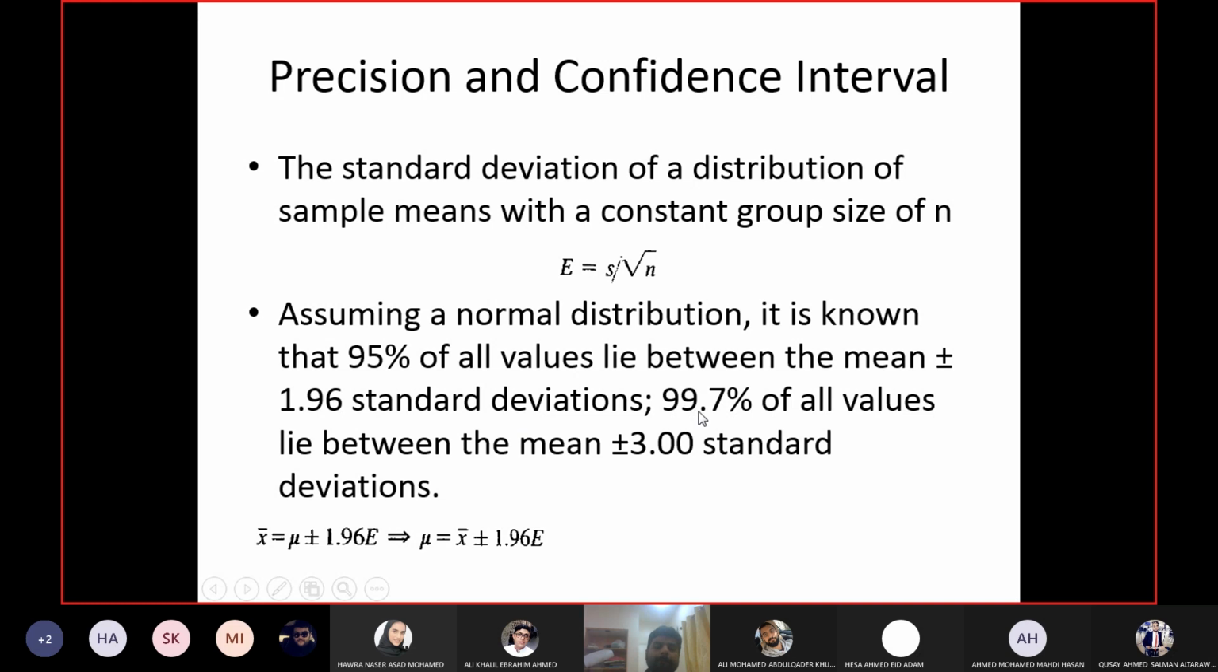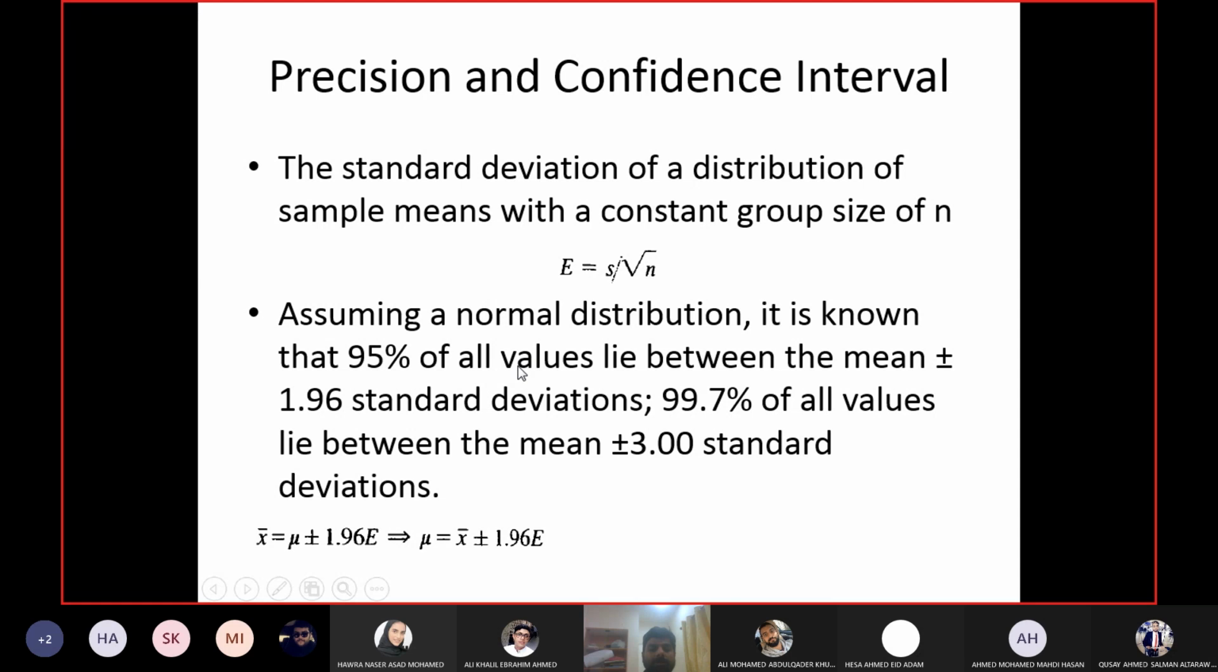And the second part is that 99.7% of all values lie between mean plus minus 3 standard deviation, or mean plus minus 3 E. So the central limit theorem says that 95% of all values give the 95% confidence interval. What does 95% of all values mean?